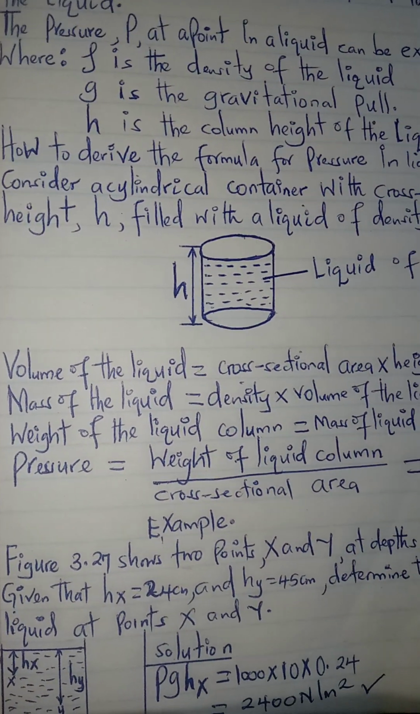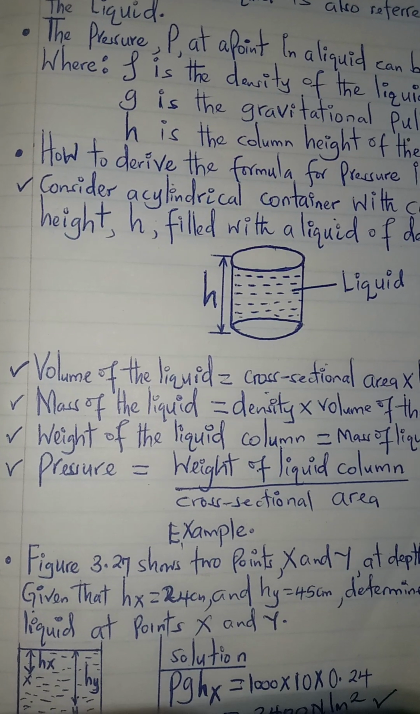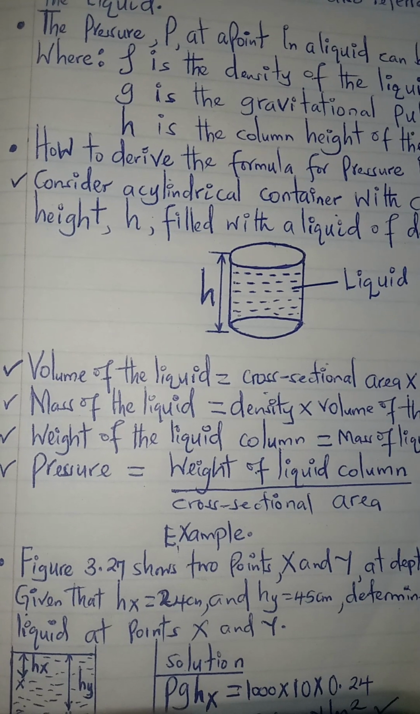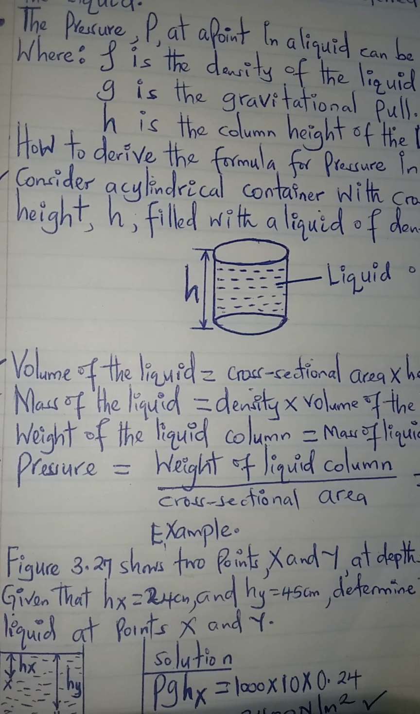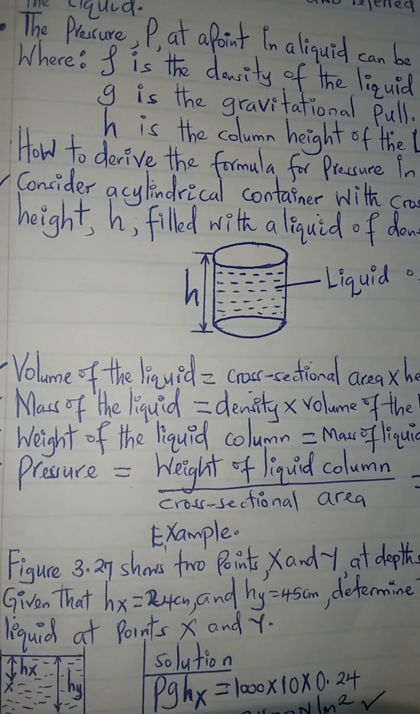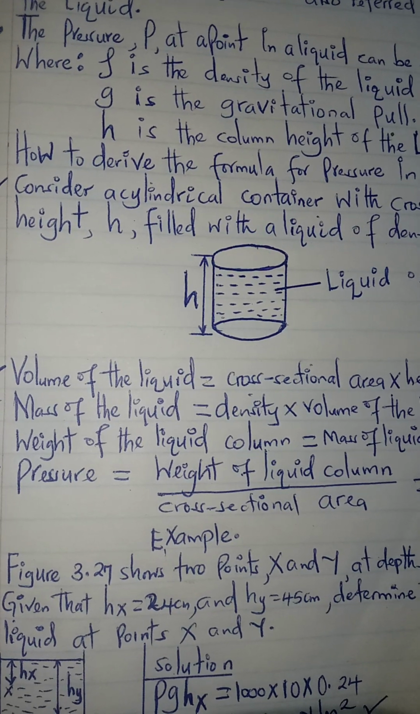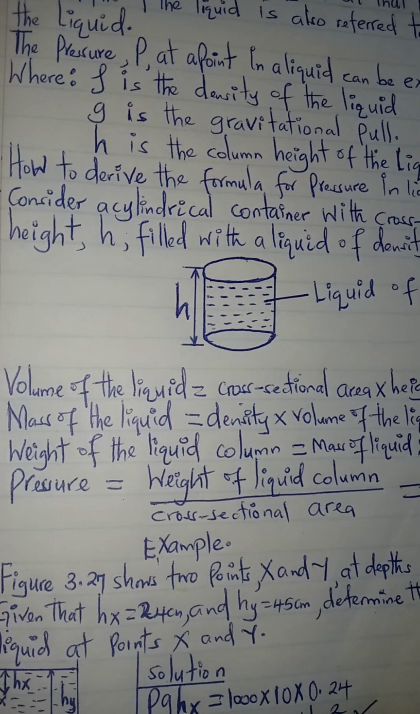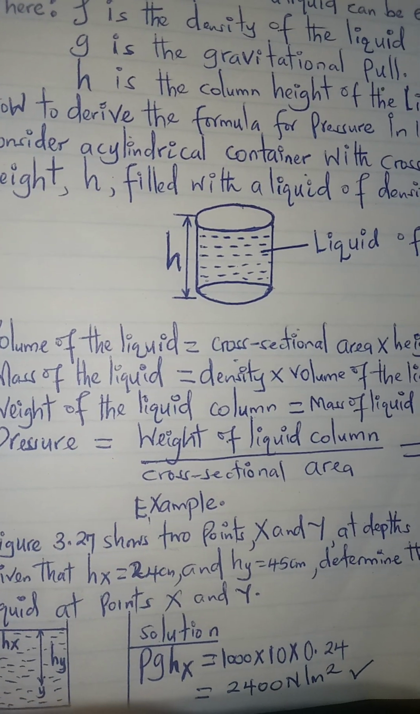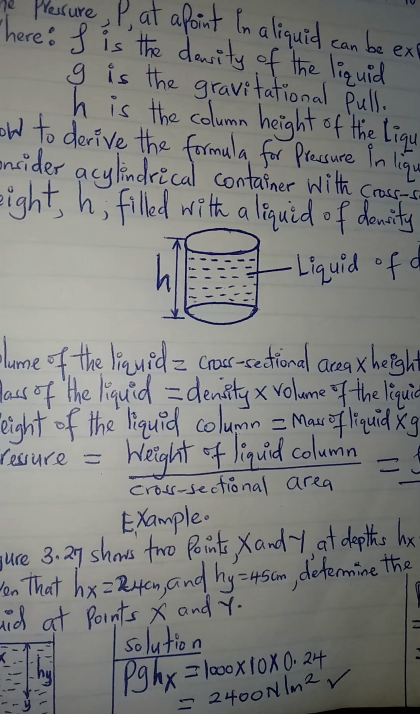Now under the definition of pressure, we say that pressure is a force acting perpendicularly per unit area. So therefore pressure will be the force over area, but we know very well that force is also the same as the weight of that liquid. So for that case it will be the weight of the liquid column divided by the cross-sectional area.